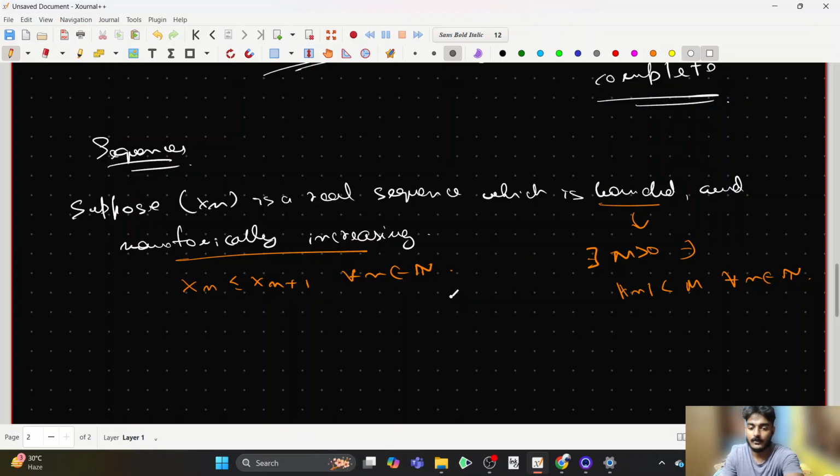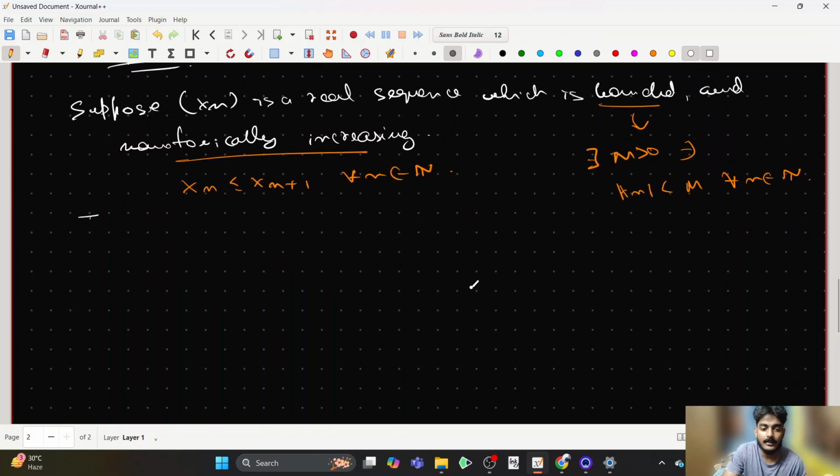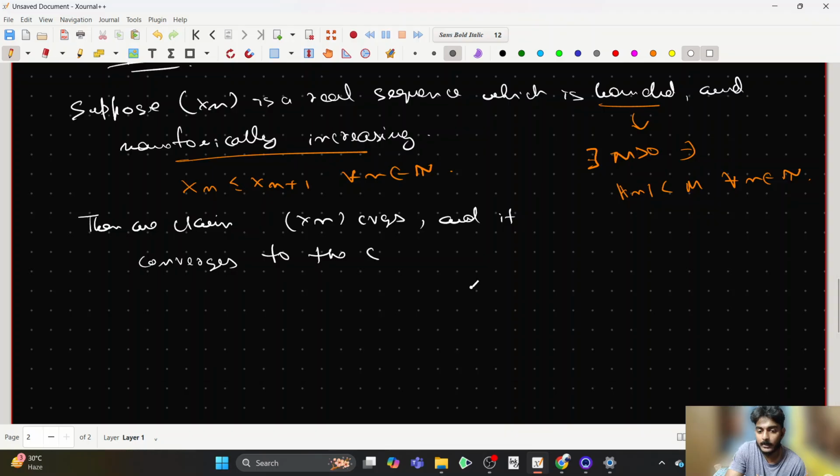Then what we claim is that a sequence xn converges, and it converges to the supremum of the collection xn.